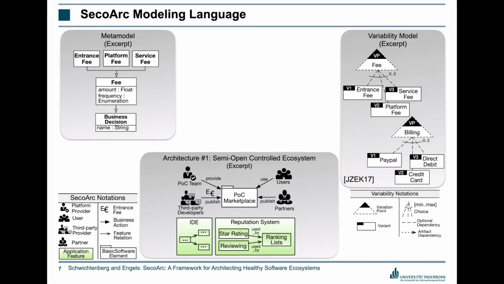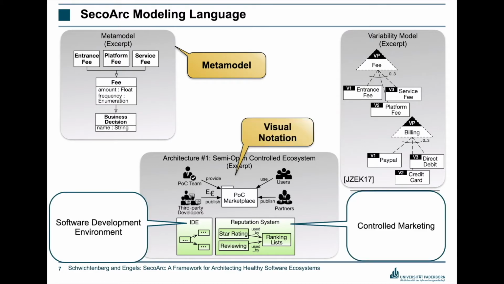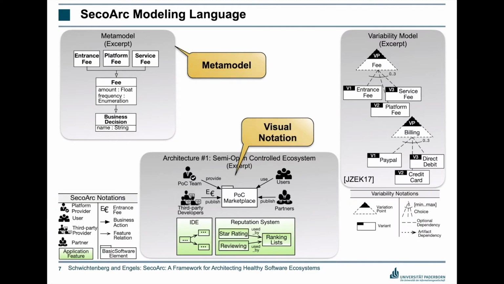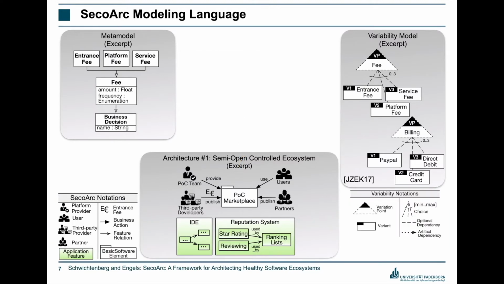On the left side, you can see part of the meta model. Here it is shown that fee can be entrance fee, platform fee, or service fee, and fee is a business decision. On the bottom, you can see the concrete architecture, which is modeled using the SecoArc visual notations. Here, the third-party developers need to pay an entrance fee to publish their services on the marketplace.